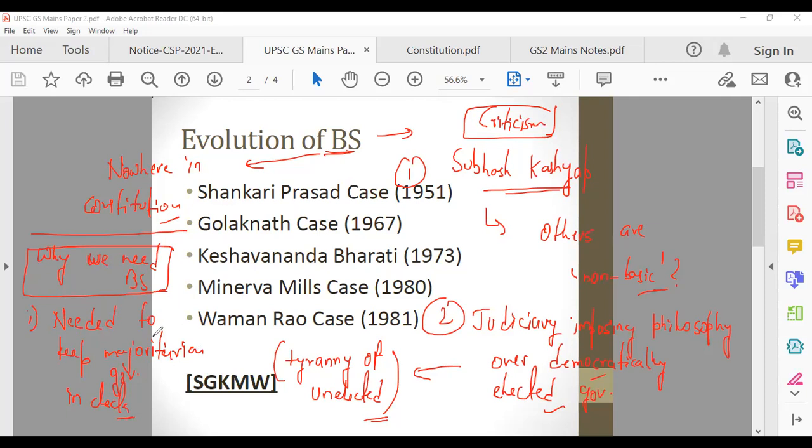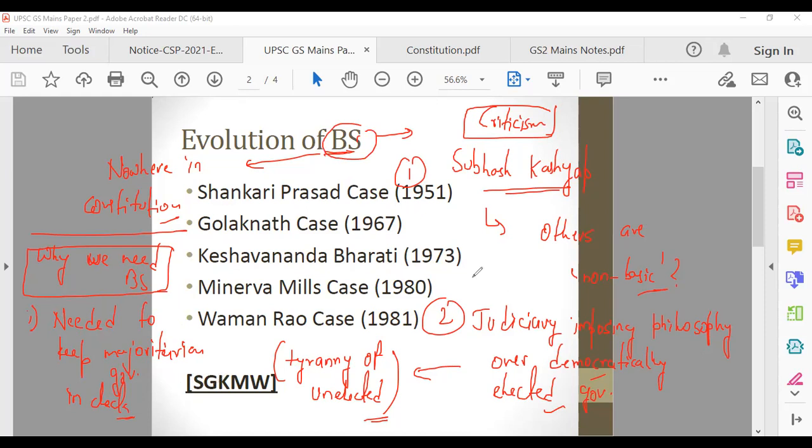So what is the meaning here? Let's say there is a government which has too much majority. They can pass any law in parliament, right? So they will change the whole constitution, right? They can curtail your fundamental rights, etc., etc. Basic structure ensures that that does not happen. So it is needed to keep a majoritarian government in check.